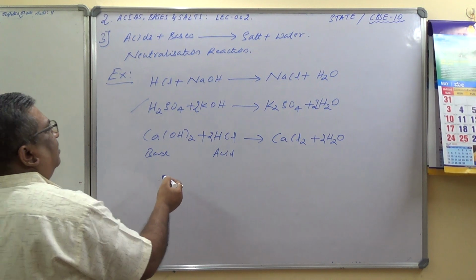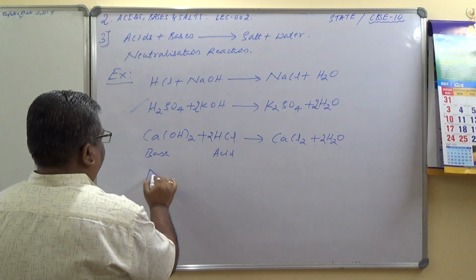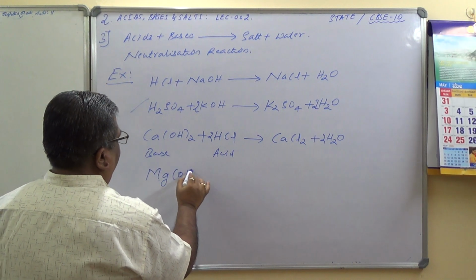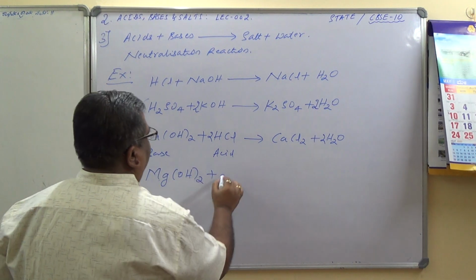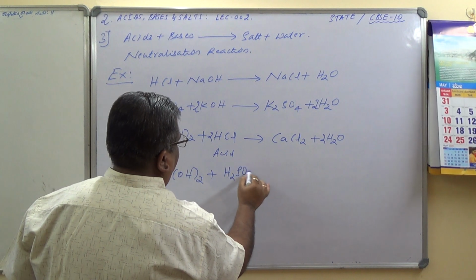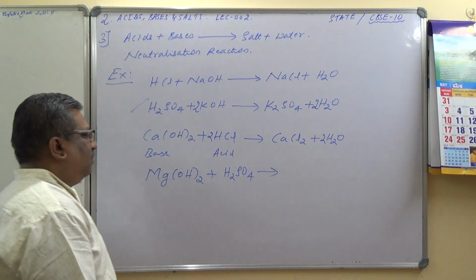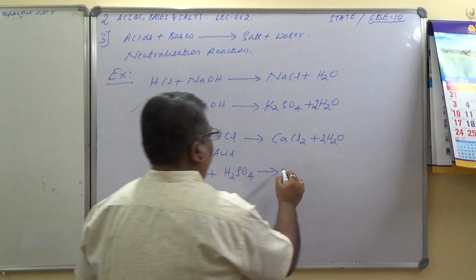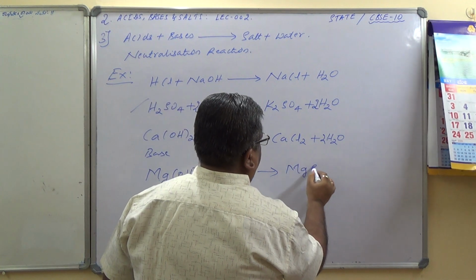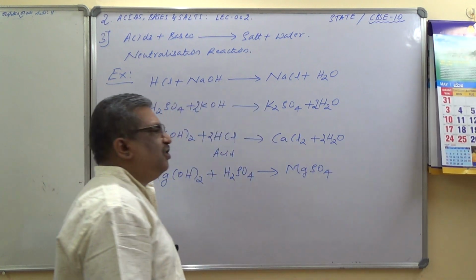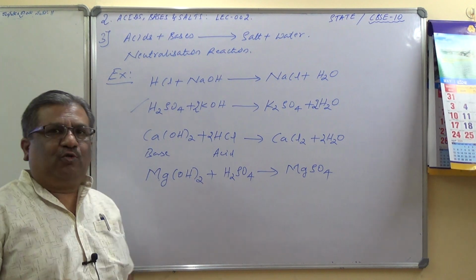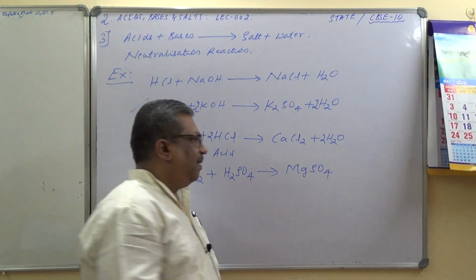Any other reaction? You can take magnesium hydroxide plus H2SO4, sulfuric acid. So magnesium sulfate plus water. See, magnesium is 2 plus and sulfate is 2 minus, and therefore MgSO4 is formed.